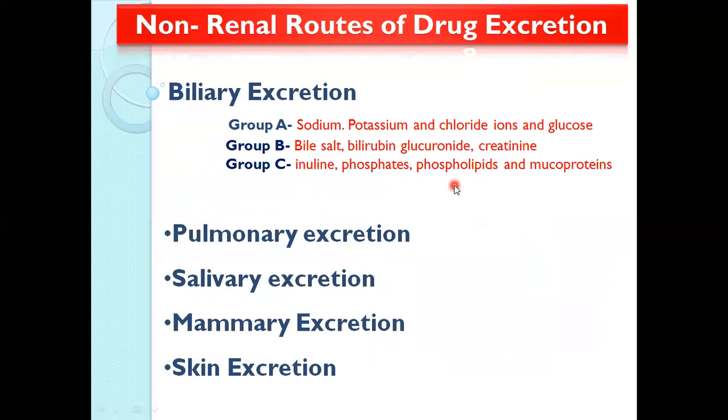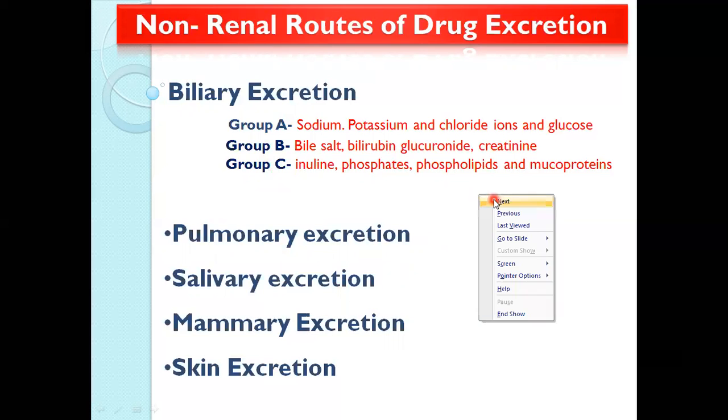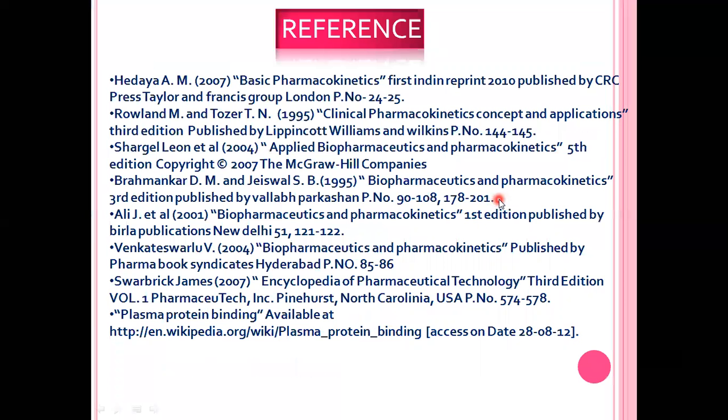These are the mainly non-renal routes. First is biliary excretion, which is categorized into 3 groups, group A, B, C. There are various examples of all 3 groups. And the next non-renal routes are pulmonary excretion, salivary excretion, mammary excretion, and skin excretion. These are the topics about the excretion system. Thank you very much.